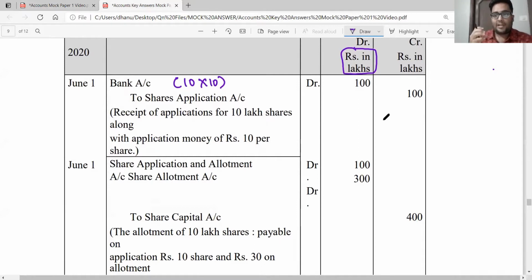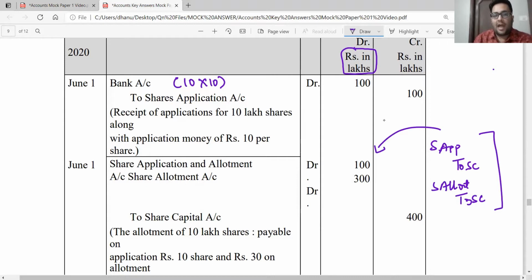Now, once you receive the application money and when you want to allot the shares, what do we do? We transfer the application money to the share capital and then we call for allotment money due. So there are two entries. One is share application will be transferred to share capital. And then the second entry is share allotment money due will be debited and share capital will be credited. So these two entries have been combined and given over here where they say share application and allotment account debit.